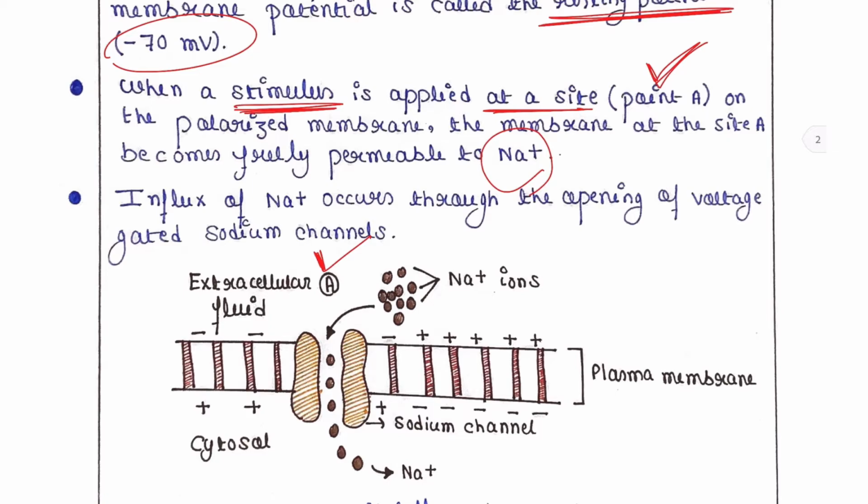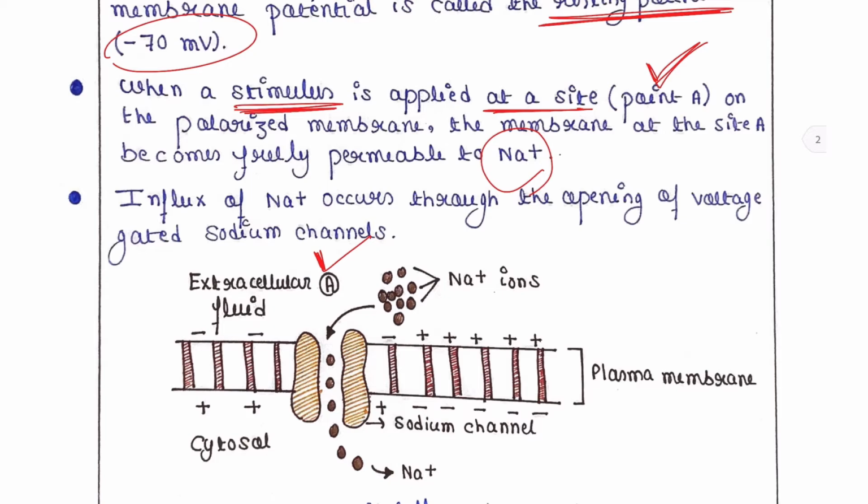Okay, so at this point the stimulus is applied, and now what will happen? The membrane of the neuron at the site A will become freely permeable to sodium. That means sodium ions will now freely enter into the cell cytoplasm. Till that point we know that sodium ions could not enter the cell cytoplasm, but now when the stimulus is applied, the sodium ions will enter freely.